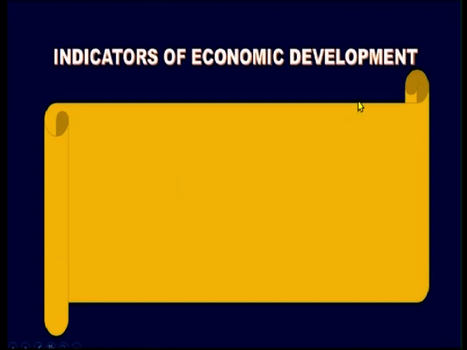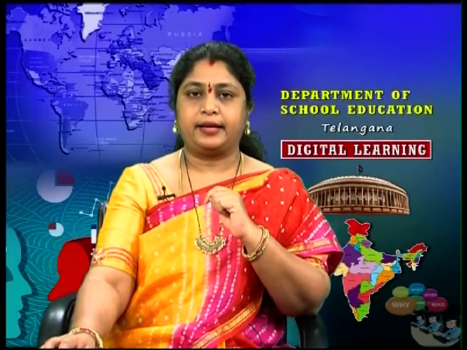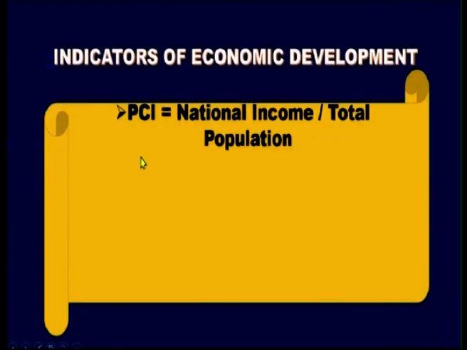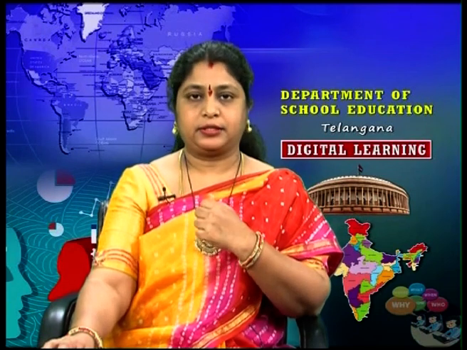Indicators of economic development. So, how the economic development is measured? There are three indicators. First one is PCI, that is per capita income. Per capita income can be measured by using the formula national income by total population. So, already we have discussed what is national income. It is a total income of the country. So, national income divided by total population gives per capita income. Per capita income can also be told as average income of the person, right?